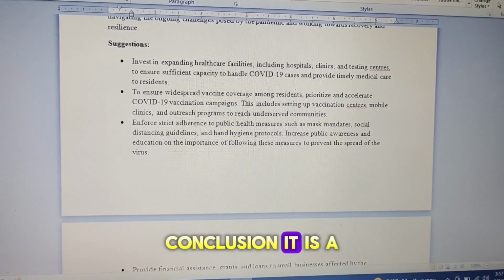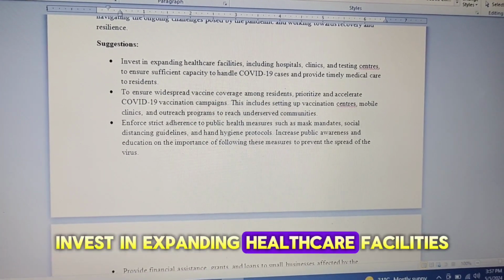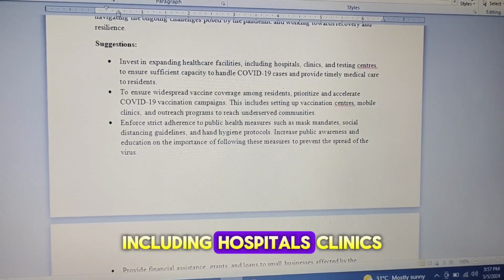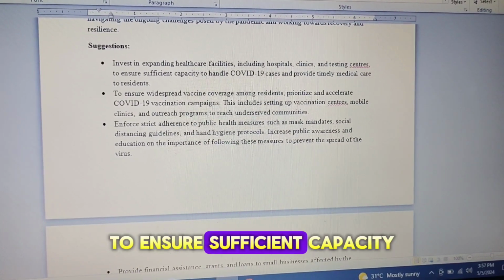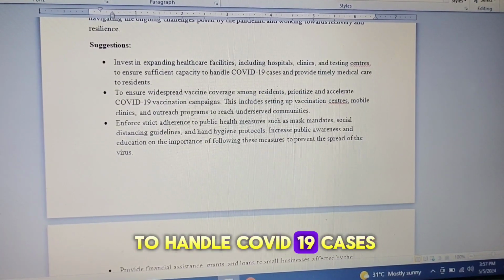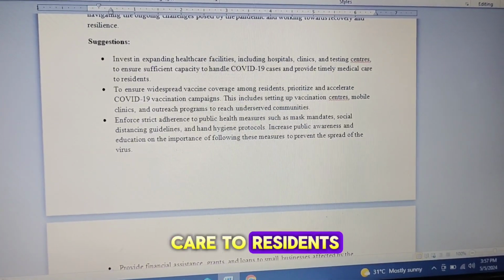After conclusion, it is a must to give suggestions. Number one, invest in expanding healthcare facilities, including hospitals, clinics, and testing centers, to ensure sufficient capacity to handle COVID-19 cases and provide timely medical care to residents.